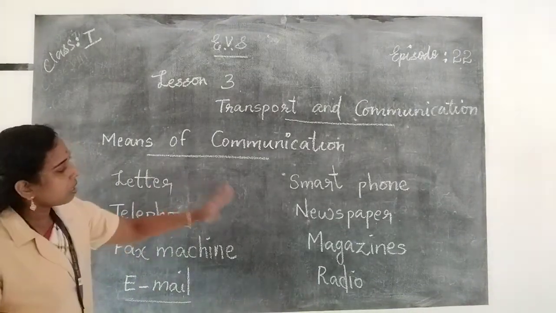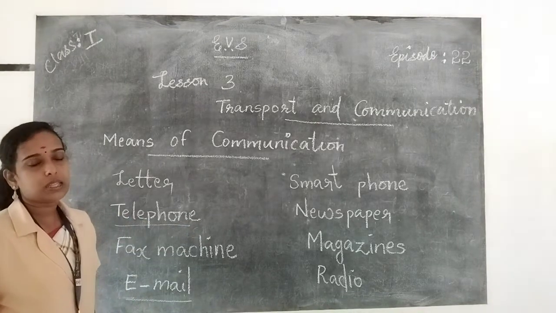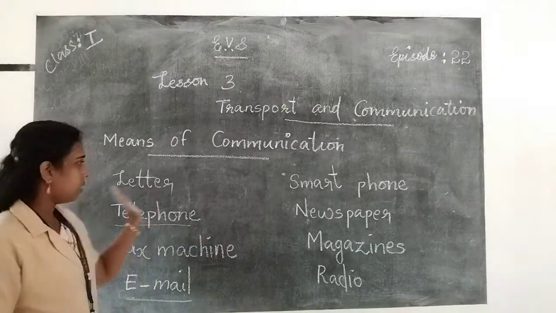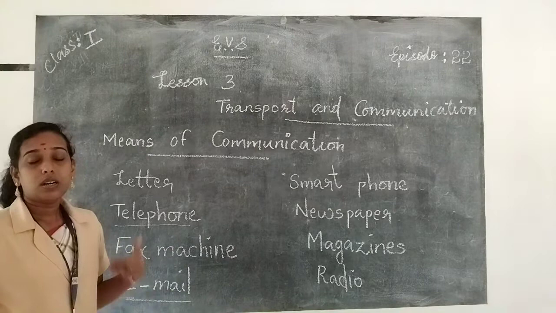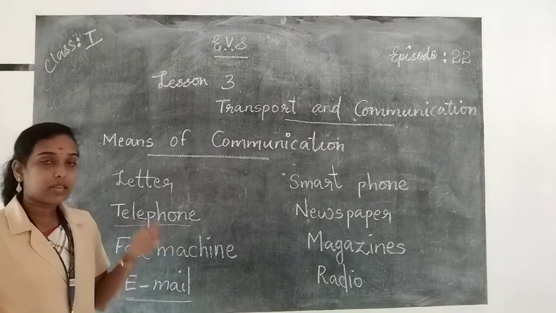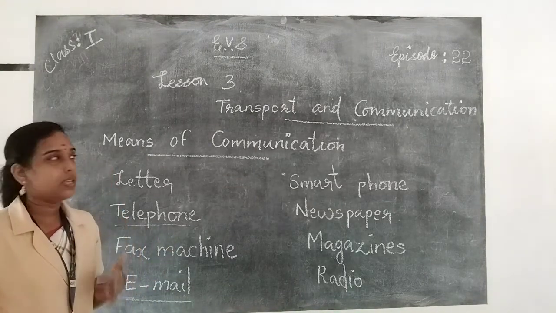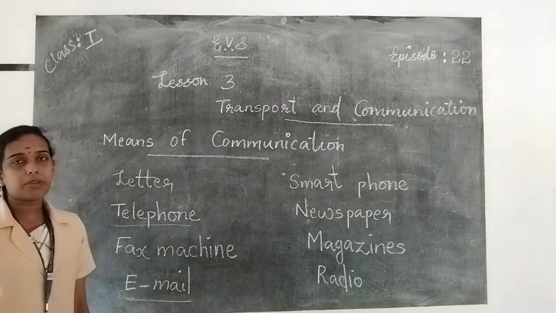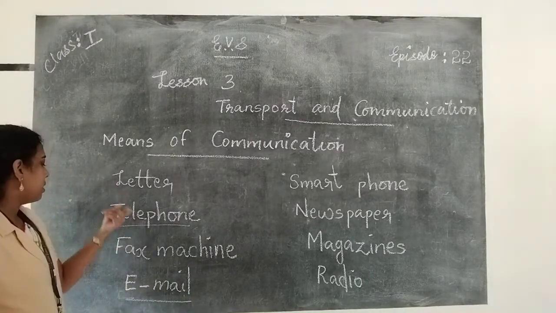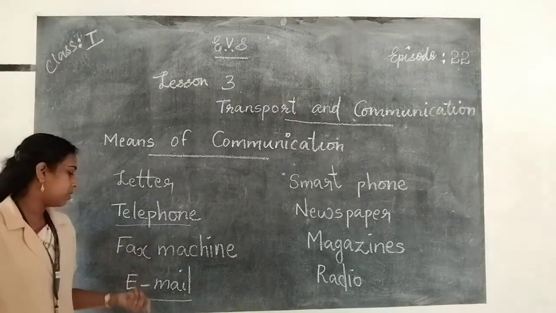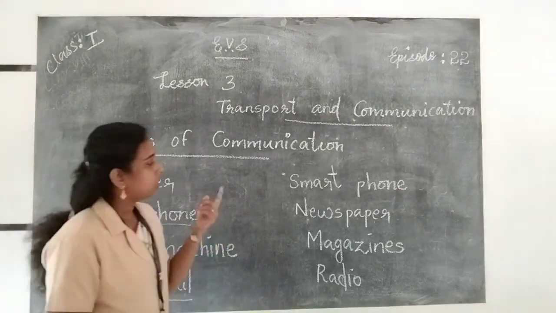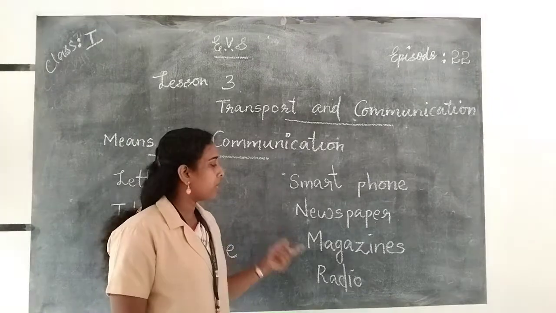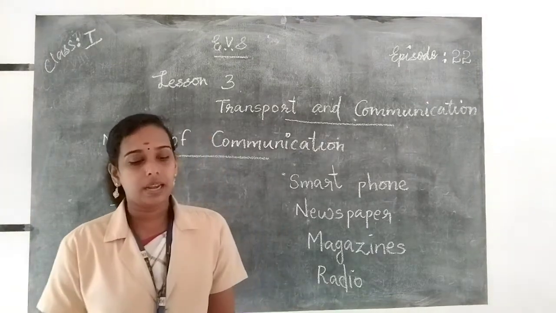These are all commonly used means of communication because we use them to convey or transfer information. So which are the commonly used means of communication? Letter, telephone, fax machine, email, smartphone, newspaper, magazines, radio.